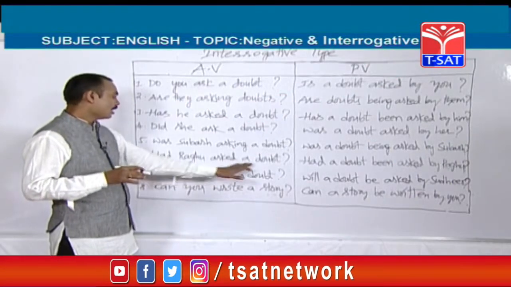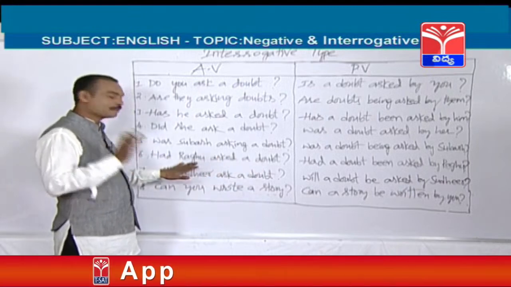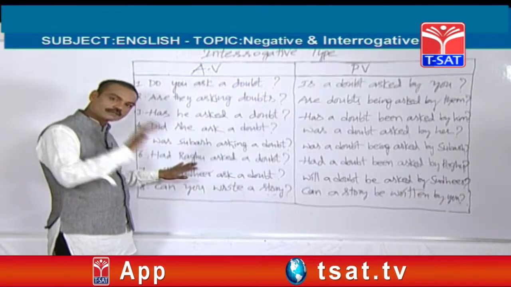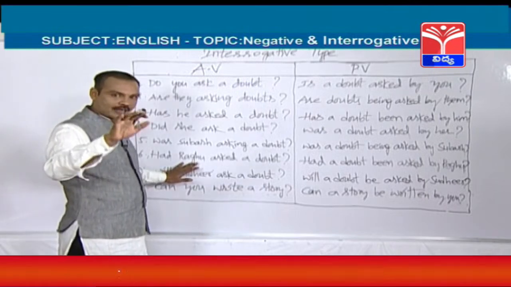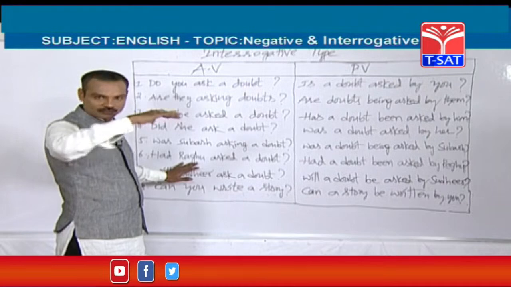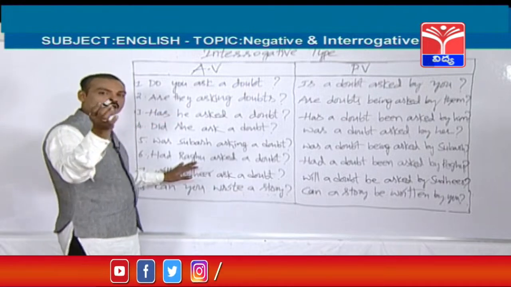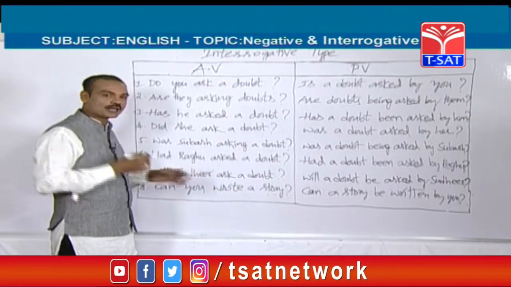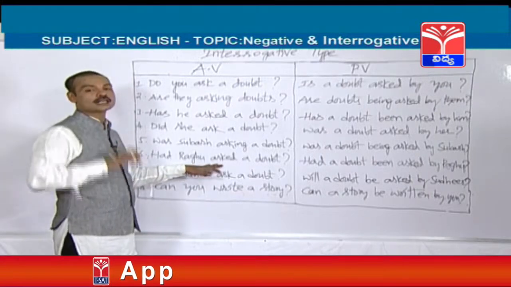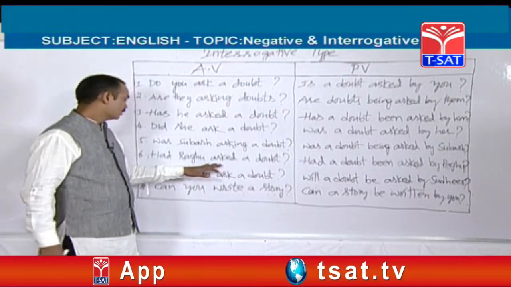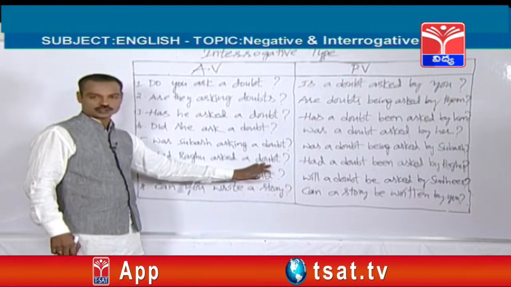Had Raghu asked a doubt? This is from past perfect tense. How can you find out it is from past perfect tense? Friends, when you find had and the third form of the verb in one sentence, you can think that sentence is from past perfect tense. In the past perfect tense, there is only one helping verb, that is had. So, had Raghu asked a doubt.